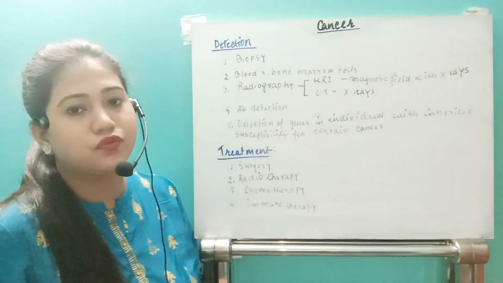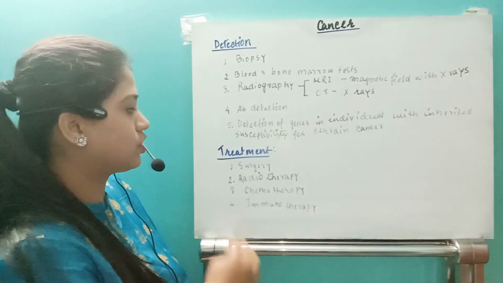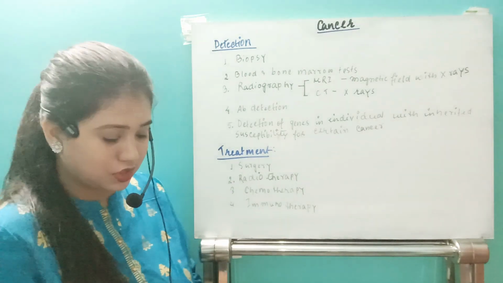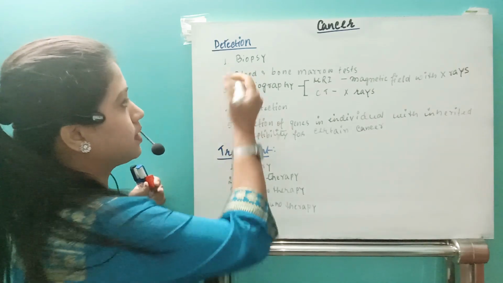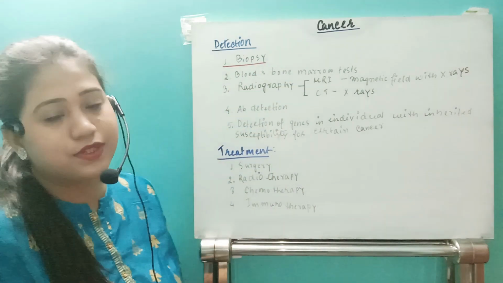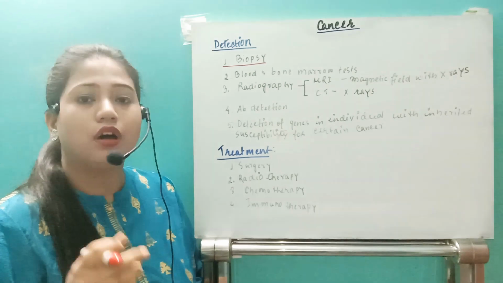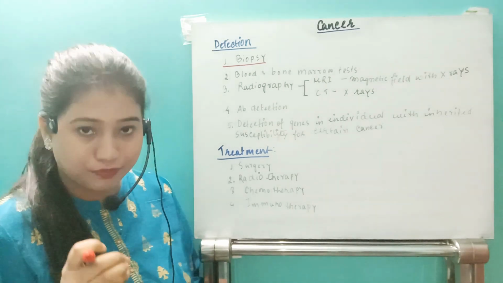In this segment, we will now see the detection and treatment of cancer. Under detection, the first type is biopsy, right? What is biopsy? Biopsy, also called histopathological detection.